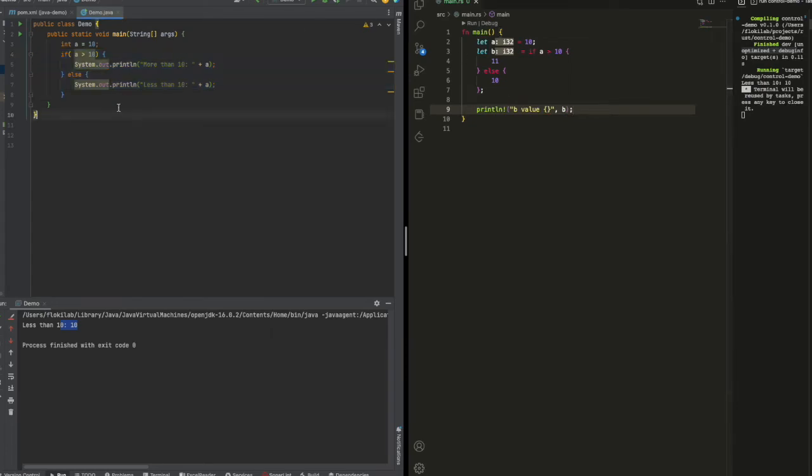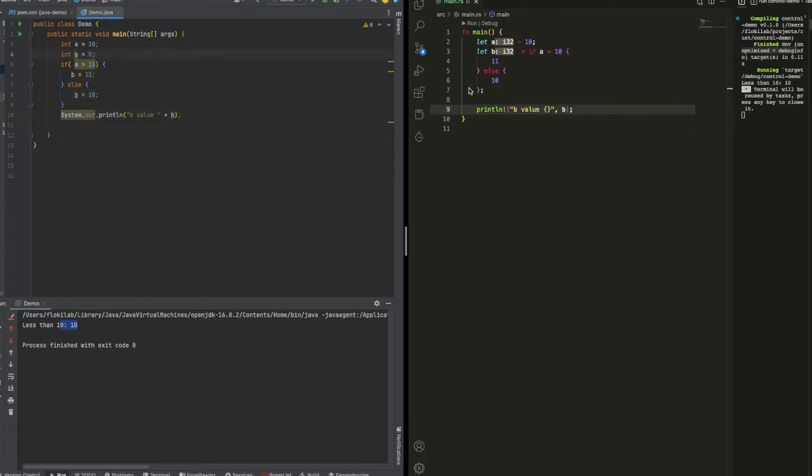But in Java we can't do that. We need to declare a variable p here, for example set it to 0, and then assign p to 11 in one branch, assign p as 10 in the other, and in the end print p out. So it's like that.